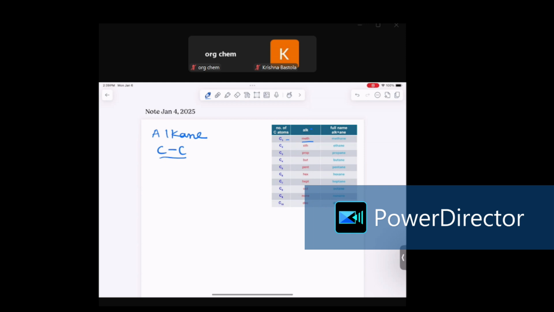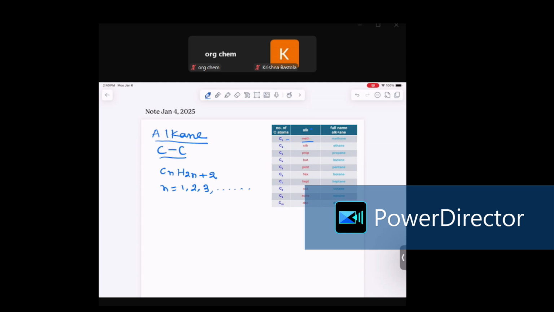And the general formula to represent alkane is CnH2n+2, where n is a natural number and n can start with 1, 2, 3, and so forth. So n will tell you how many carbons are there in the particular alkane.